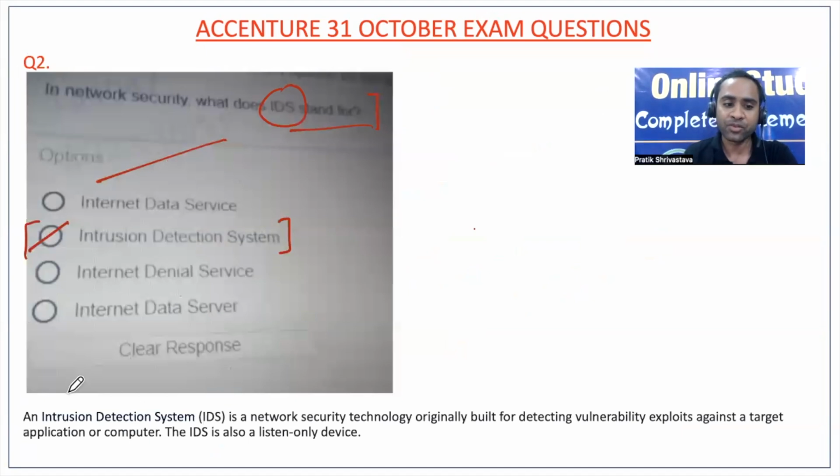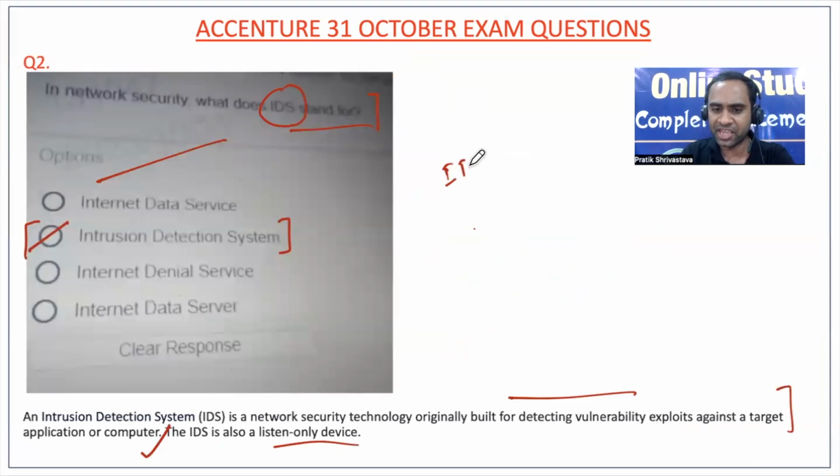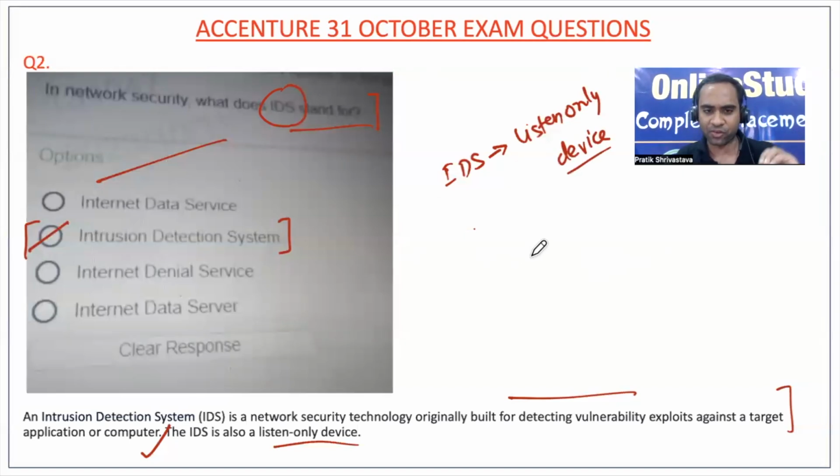Okay. So an intrusion detection system is a network security technology originally built for detecting vulnerability exploits against a target application or computer. The IDS is also a listen-only device, so please keep that in mind. Because, friends, I have seen in the examination they will not only ask one question; based on IDS they will ask 2-3 questions. They might ask whether IDS is listen only, or listen and reply, something like that. There will be 4 options, and you will have to answer.